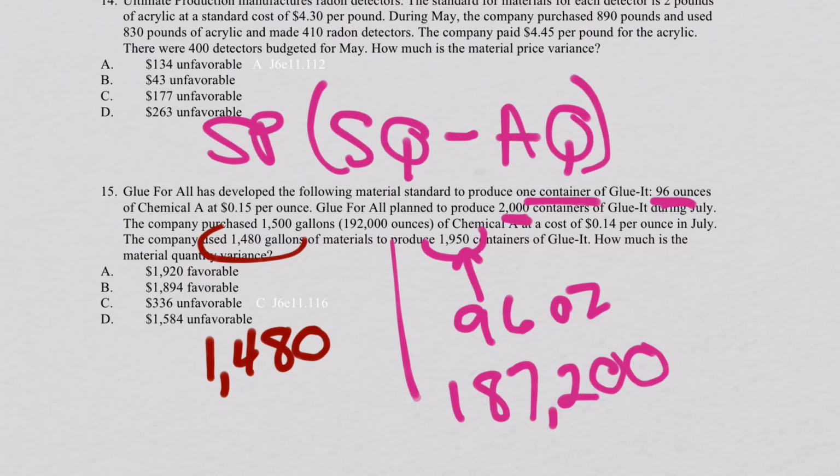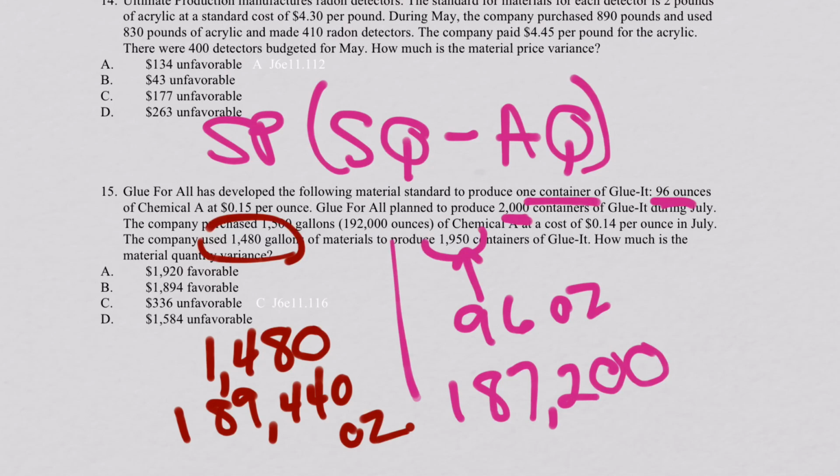So they actually used, for the production of 1,950 containers, 1,480 gallons, which times 128 ounces comes out to actually using 189,440 ounces. So the actual quantity used is this.